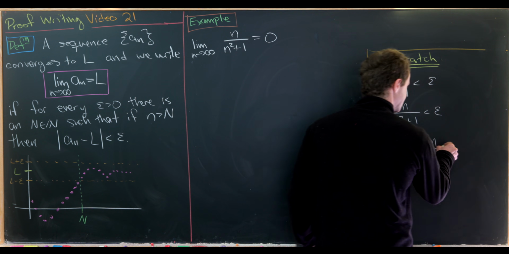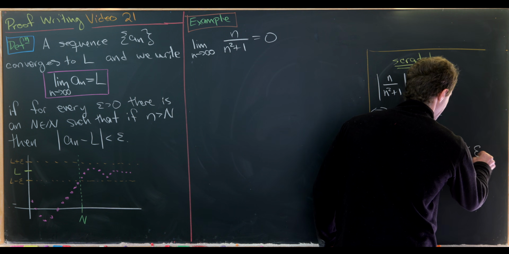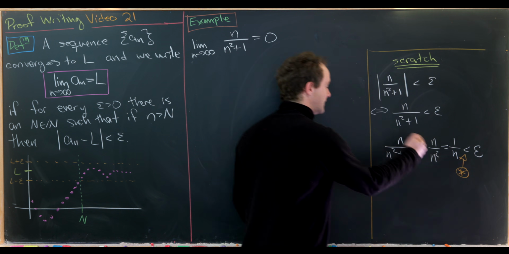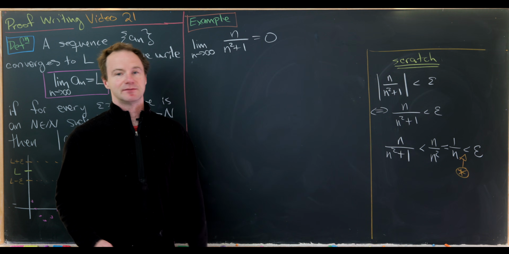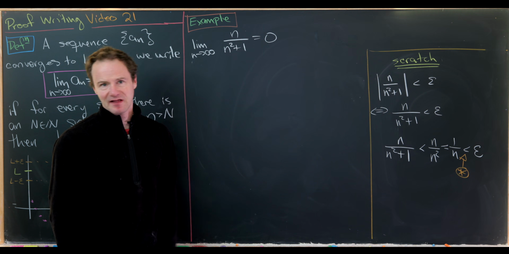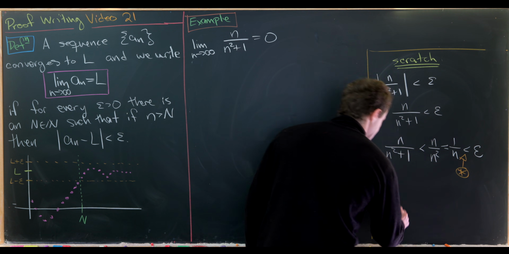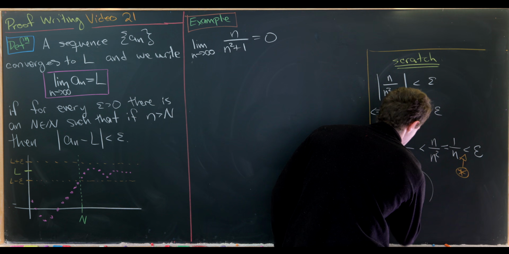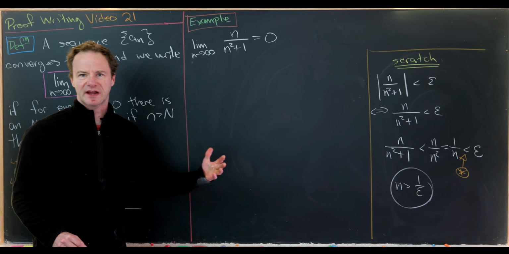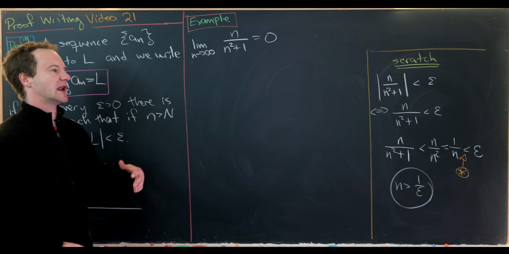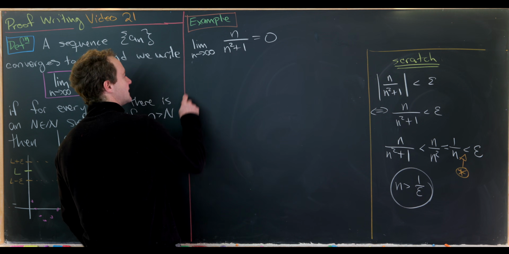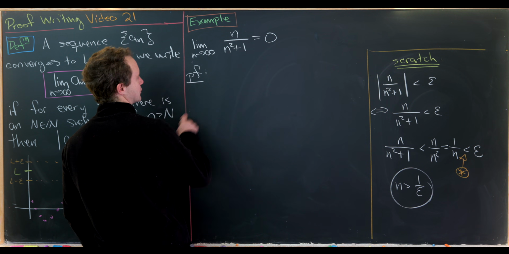But notice that is 1 over n, and if we can get this less than epsilon, then our thing is also less than epsilon. But in fact, we can make that less than epsilon fairly easily just by picking n to be bigger than 1 over epsilon. So that'll be our choice for capital N, or our choice that we want our capital N to be larger than. Okay, so now I think we're ready to write down this proof.